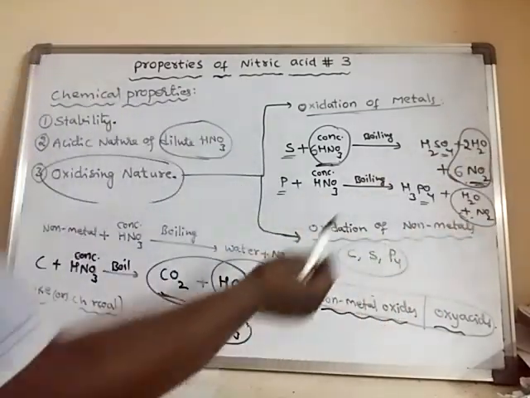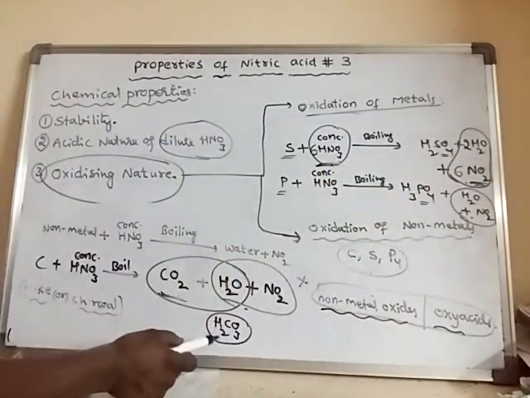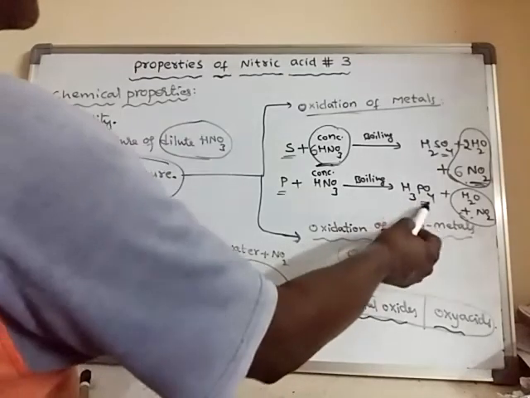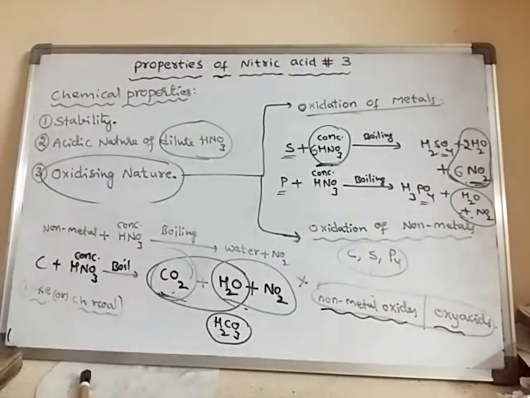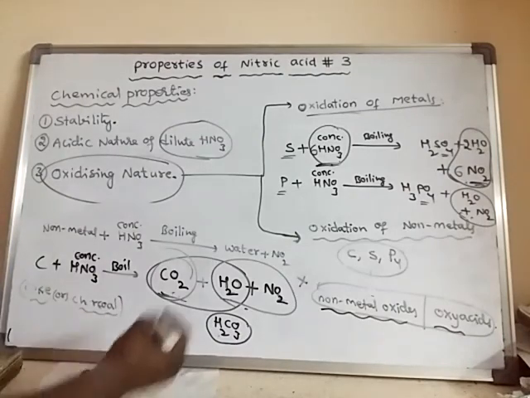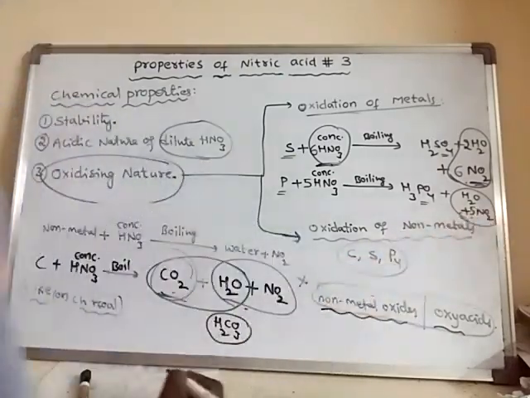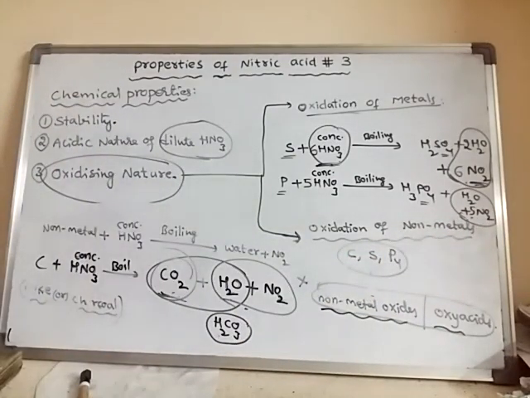Along with the formation of oxyacids, or the oxides of the non-metal. So phosphoric acid, sulfuric acid, like this the reaction takes place. If you balance this, you will get 5NO2. In this way we can explain the oxidizing nature of nitric acid. Oxidizing nature is also one of the chemical properties.